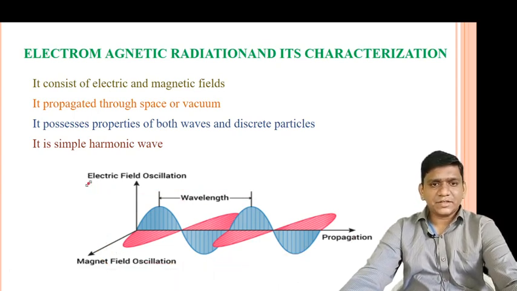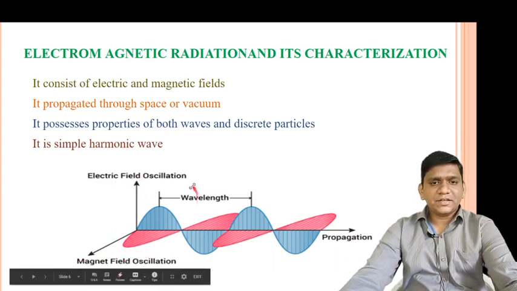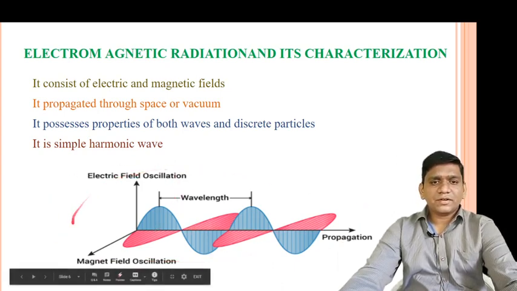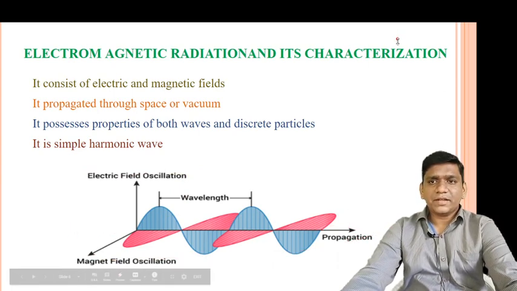It means there is electric energy and magnetic energy associated with each other, which propagate, resulting from acceleration of charge, and therefore the name is electromagnetic radiation.